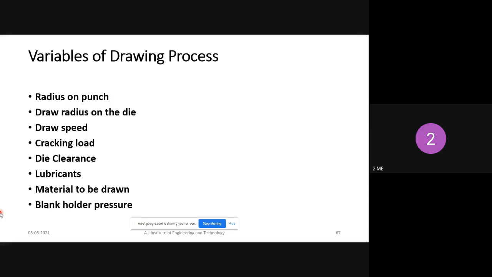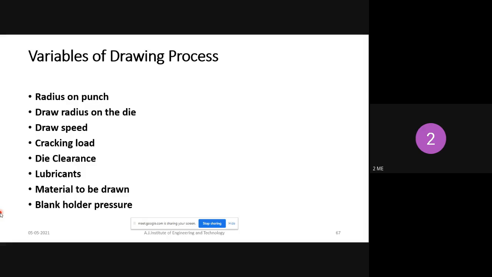That is called cracking load. You can avoid that cracking load by heating the metal to a proper temperature. In the red hot condition, that stress will not happen in the metal, so cracking load will not occur.